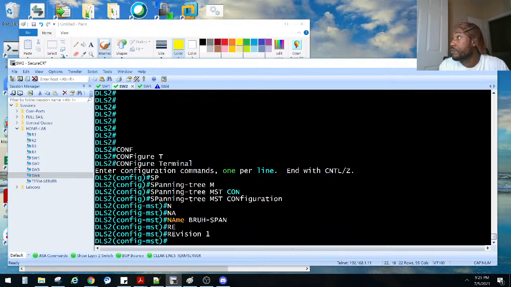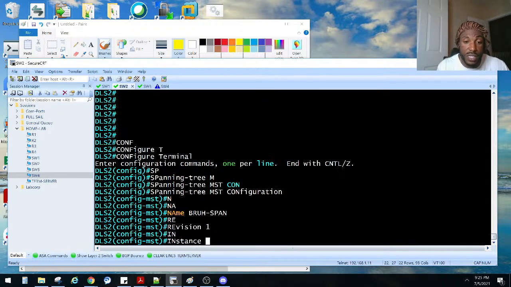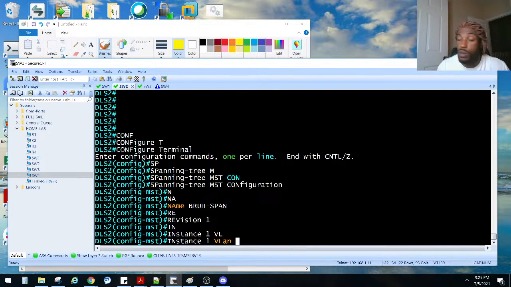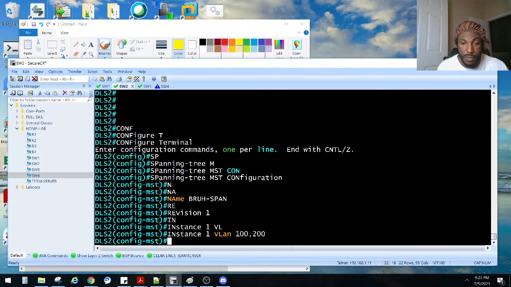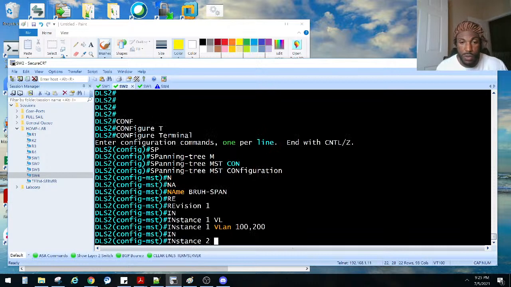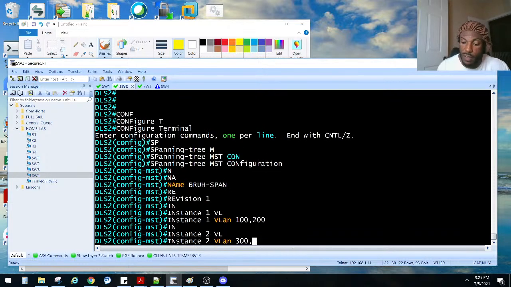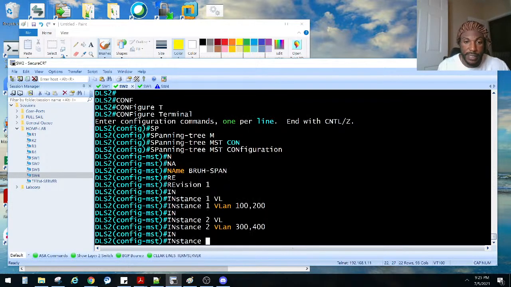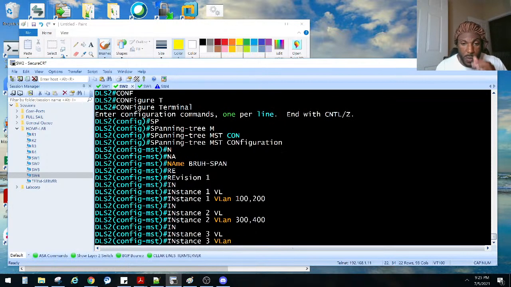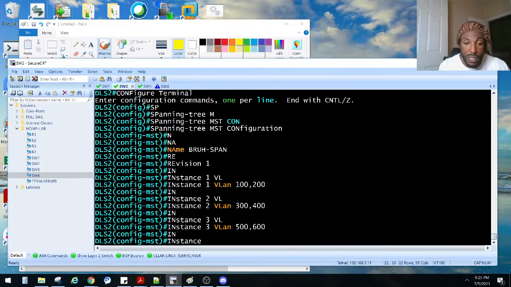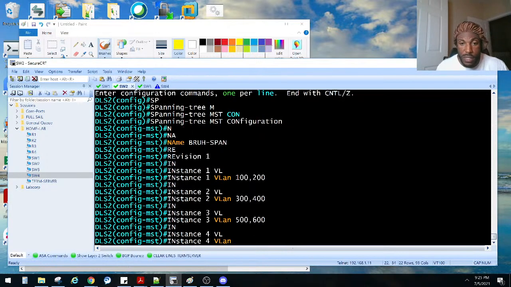And then the instances: instance 1 is VLAN 100, 200, right? Instance 2 is VLAN 300, 400. Instance 3 is VLAN 500, 600, and finally instance 4 was VLAN 700, 800.